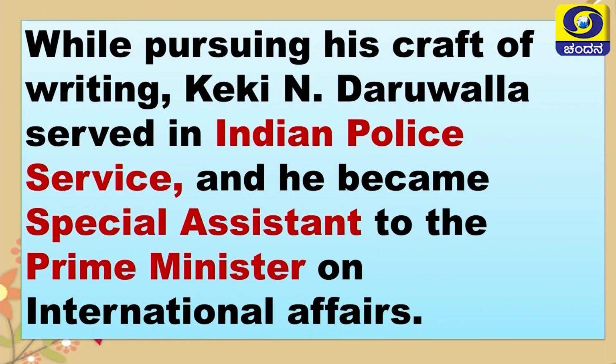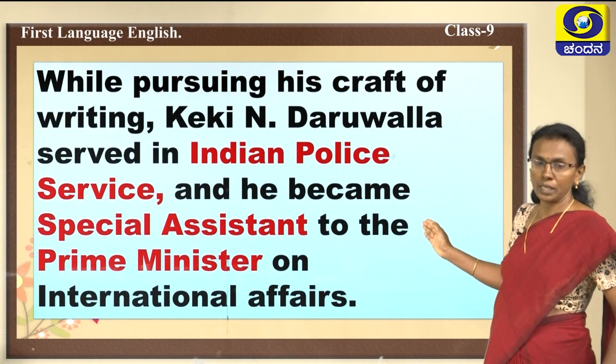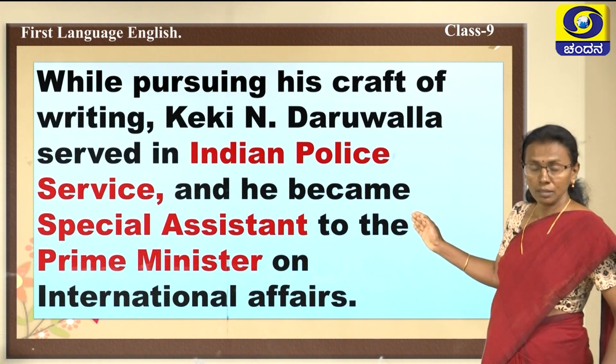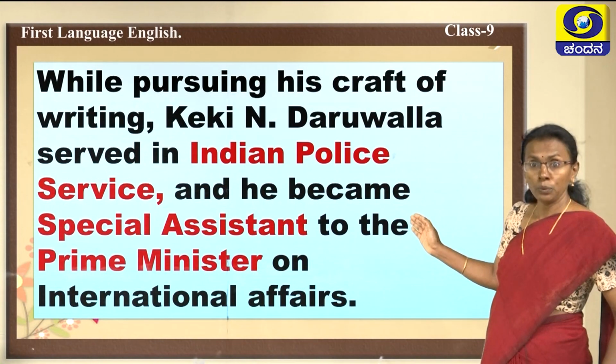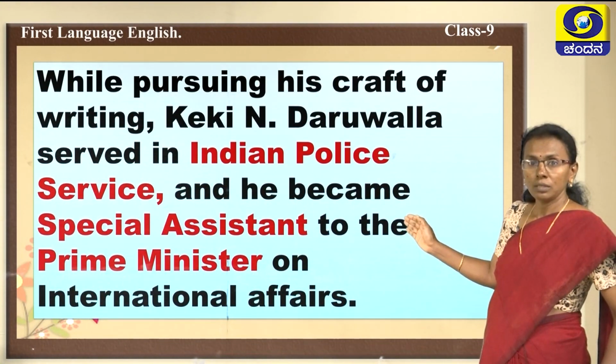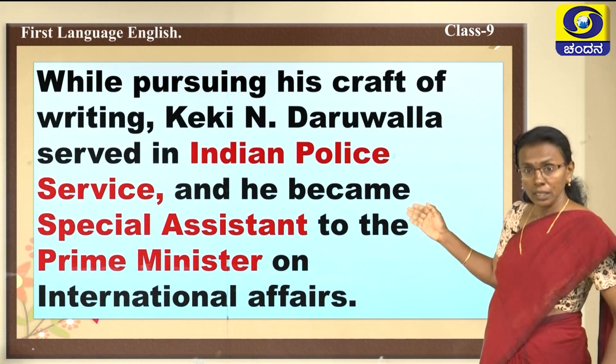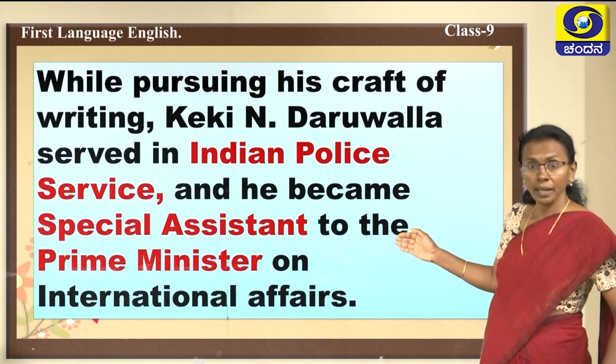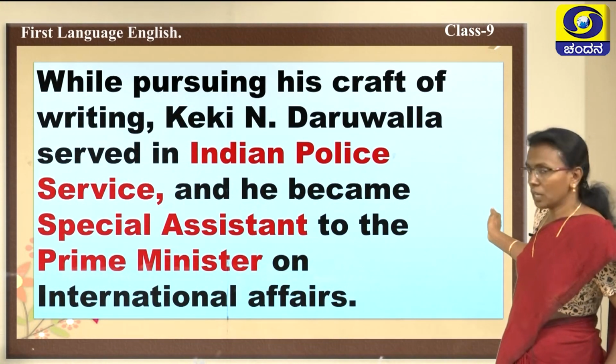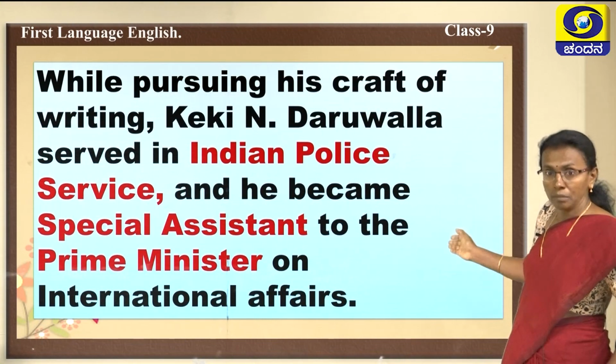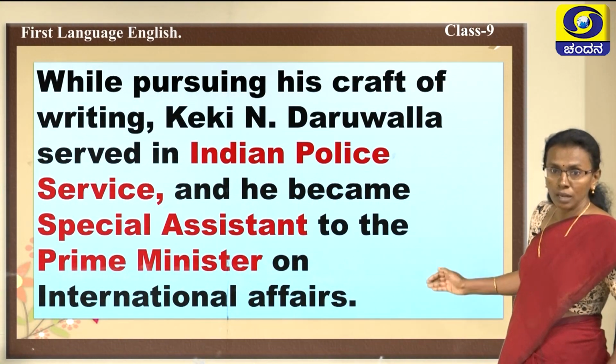Okay. And now we see, while pursuing his craft of writing, K.K.N. Daruvala served in the Indian Police Service. This is really a unique thing you need to observe. He was serving in the Indian Police Service and he became the special assistant to the Prime Minister on international affairs.